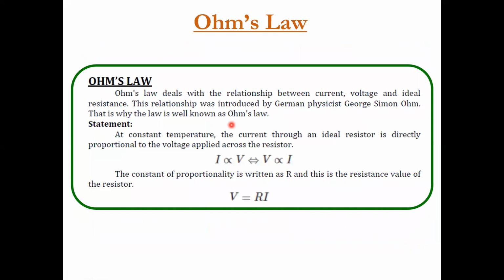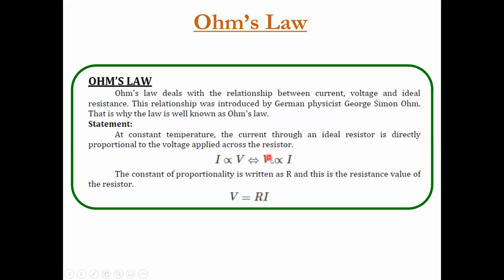Next one, Ohm's law. Let me choose one element. Across this element, I would like to apply some voltage. When I apply some voltage across the element and close the circuit, current flows across that element. That is, the voltage across an element is directly proportional to the current flowing through that element at a constant temperature. Remember, this is a condition. At a constant temperature, the current through an element is directly proportional to the voltage applied across the element.